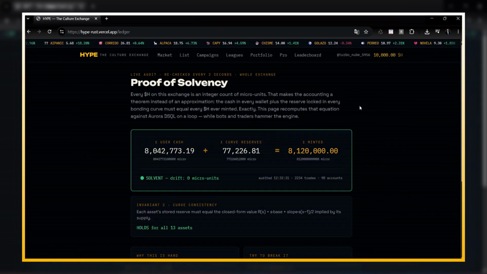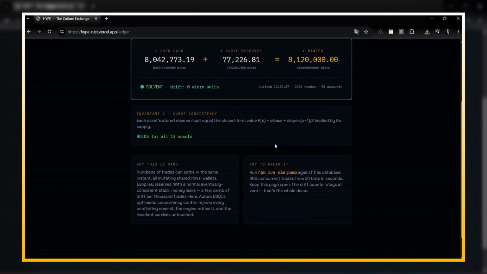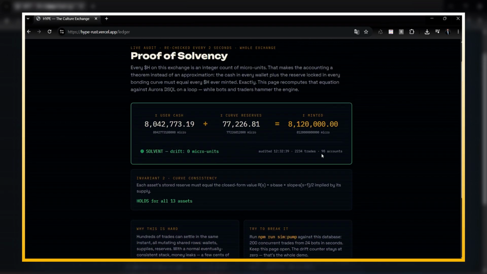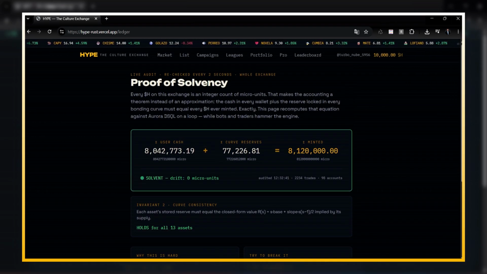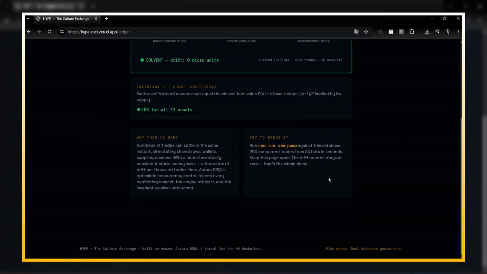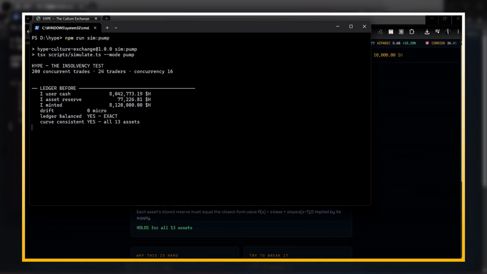The technical core is the ledger. Every unit of money is stored as integer microunits. No floating point accounting. The system continuously proves that user cash plus curve reserves equals all minted money. Exactly. The app is deployed on Vercel and uses Amazon Aurora DSQL as the production database. This is not just storage. The database is part of the trust boundary of the market.